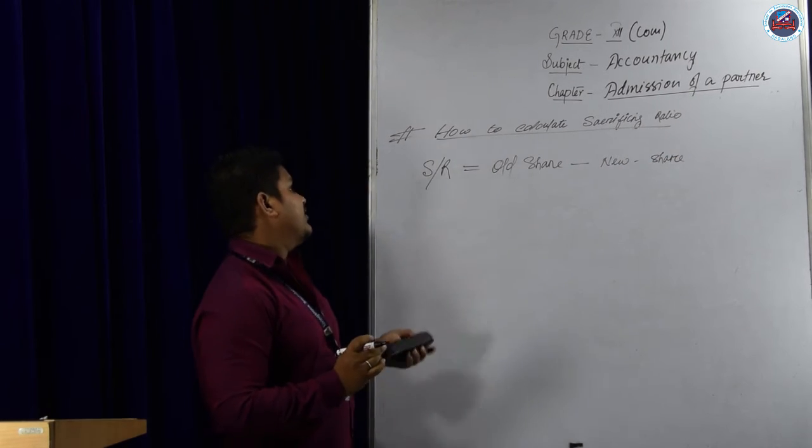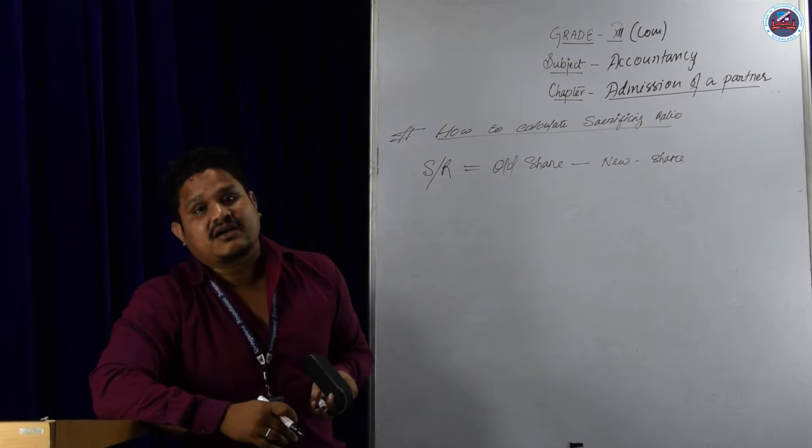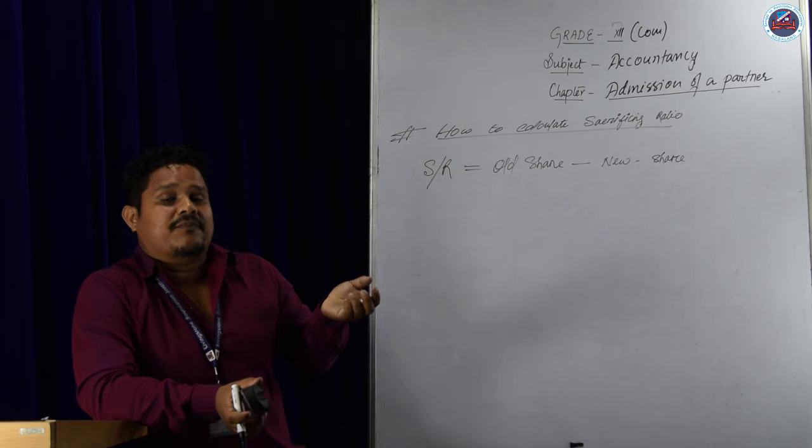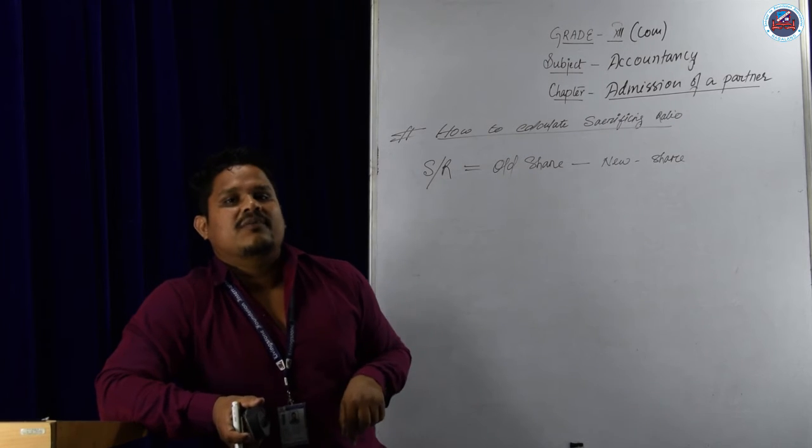Sacrificing ratio means the old partner will sacrifice or surrender his share of profit for the new partner.